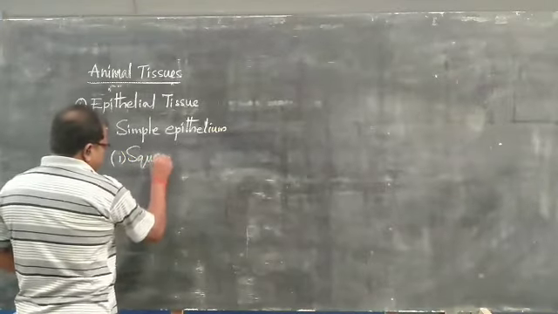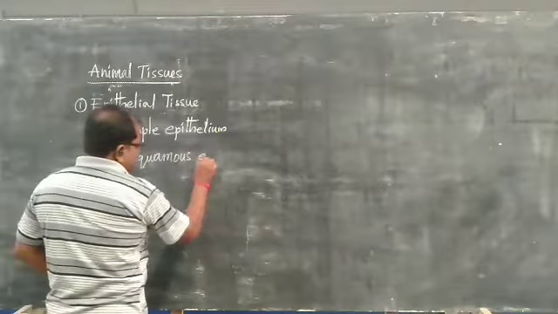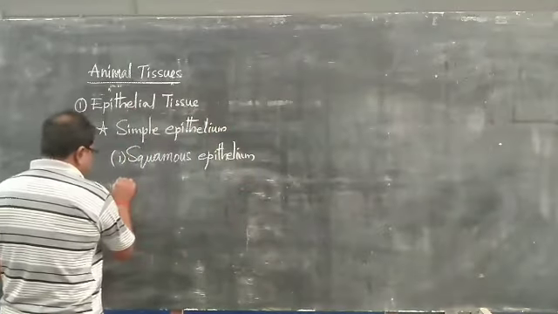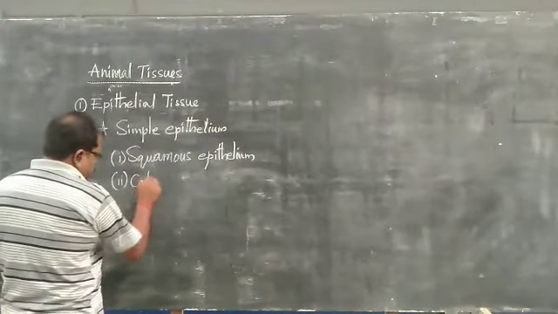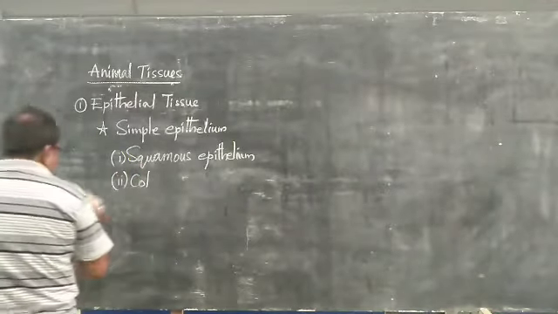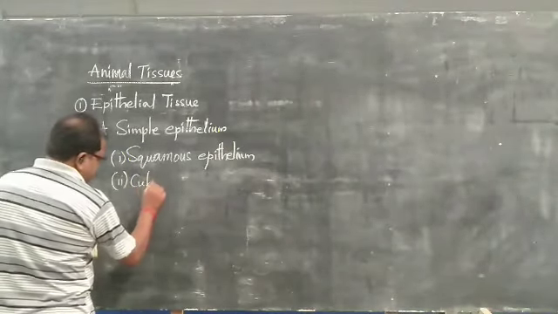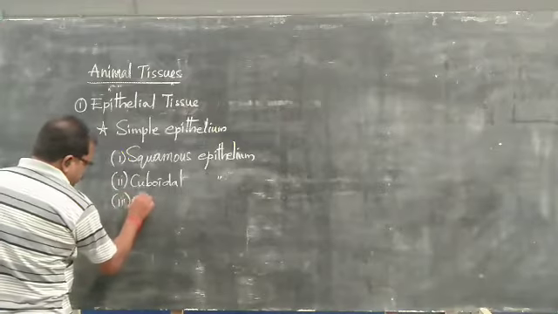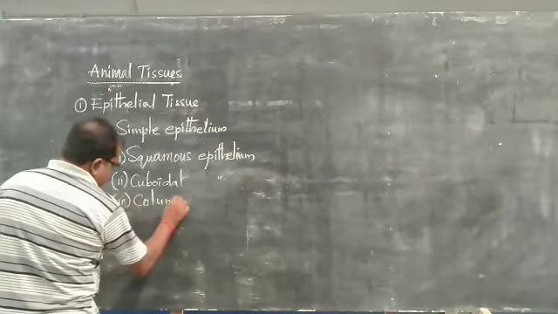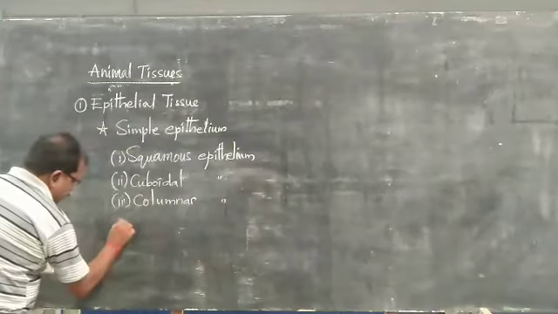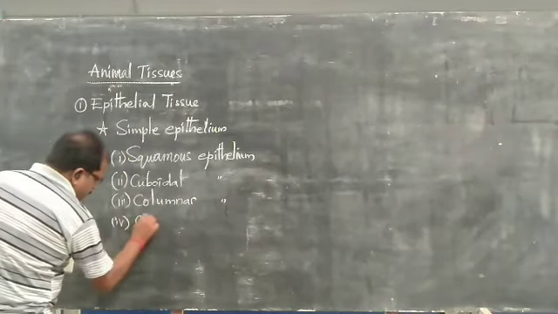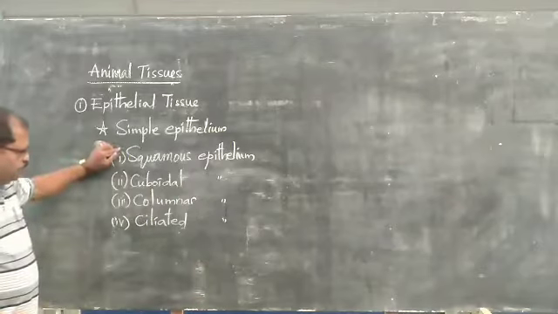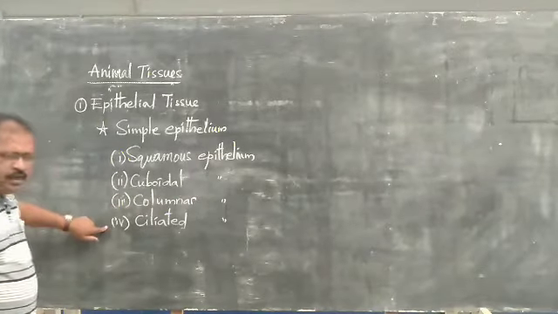Squamous epithelium, cuboidal epithelium, columnar epithelium, and ciliated epithelium.